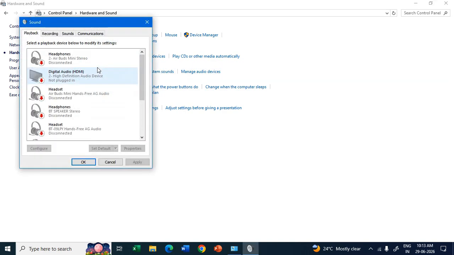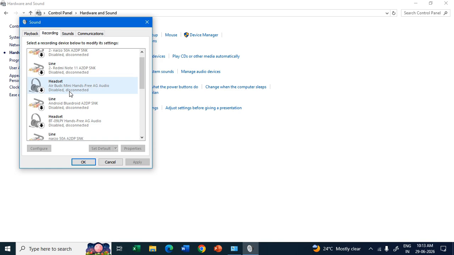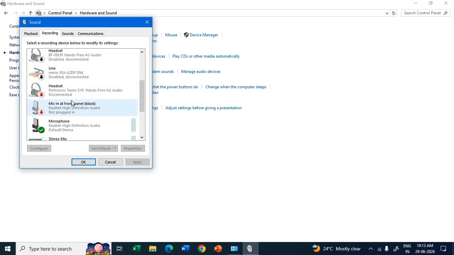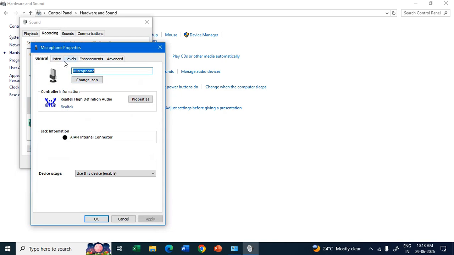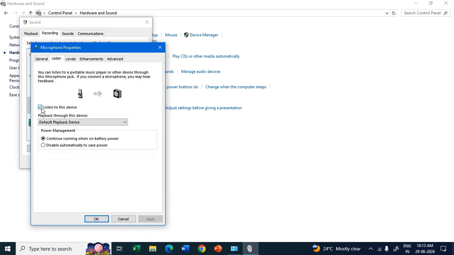It's taking time. Now here you need to go to the Recording tab and scroll down. Here we will find the Microphone option. Double click on the microphone and go to the Listen tab. Here you need to uncheck this box and then click on Apply.